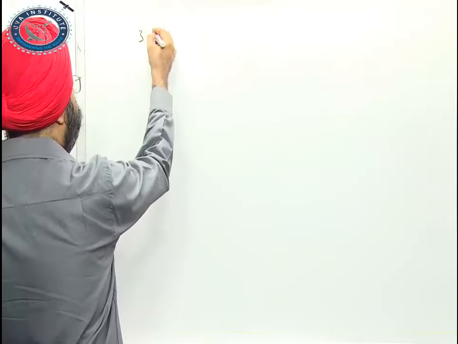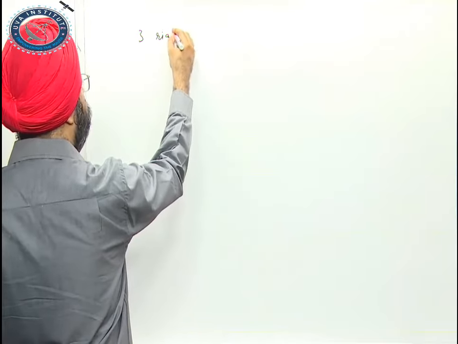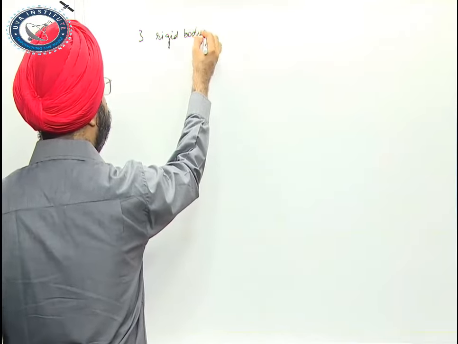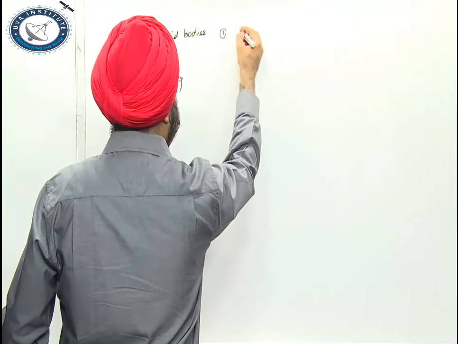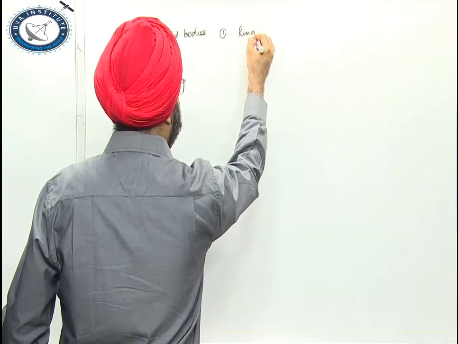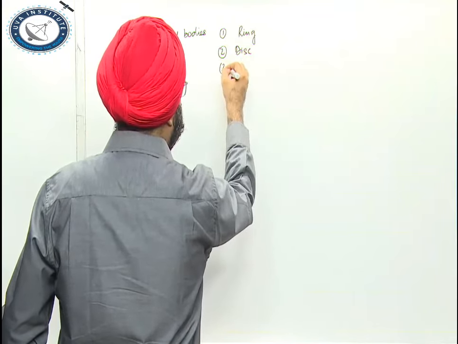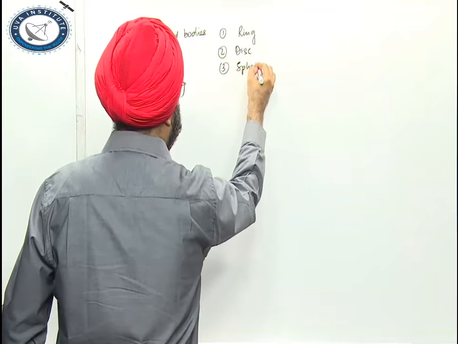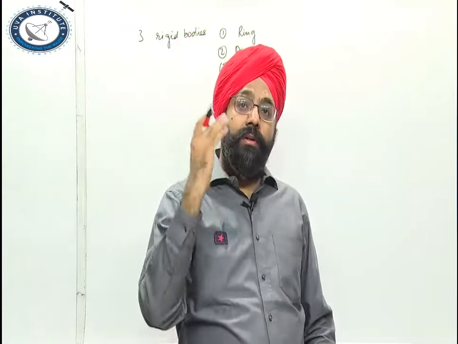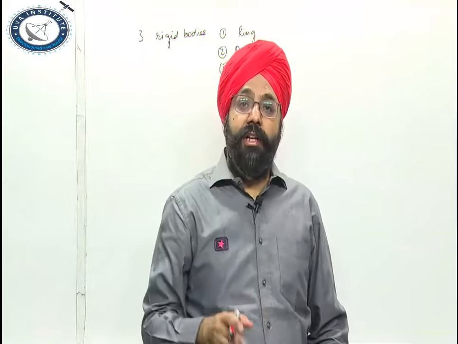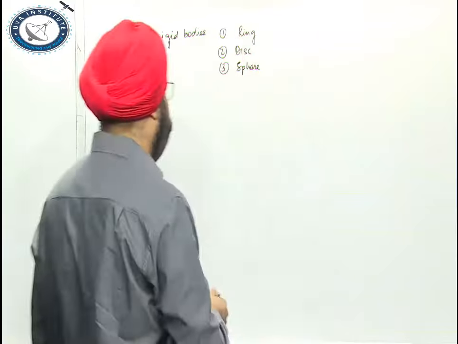You are having 3 rigid bodies: number 1 a ring, a disc and a sphere. They start rolling down an inclined plane of the same inclination theta. Which will reach the bottom earlier?